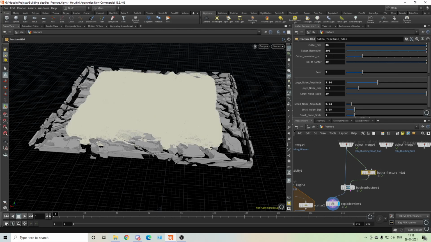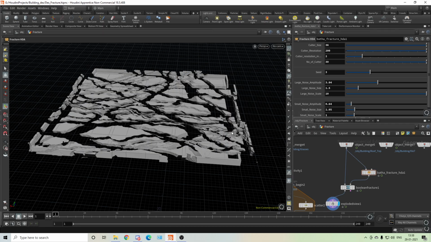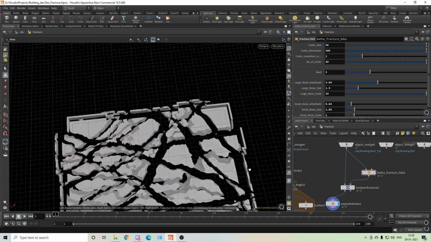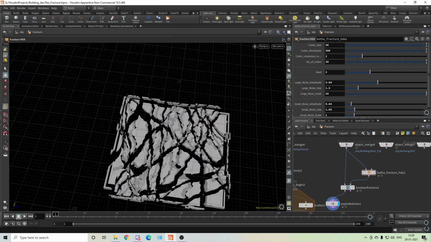So I'll change the seed a bit. When you use this tool, use it a lot so you can understand what is large noise and what is small noise. Let's see. Okay. I don't want these straight lines.